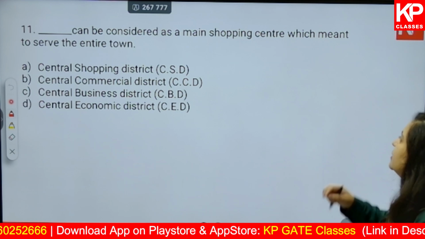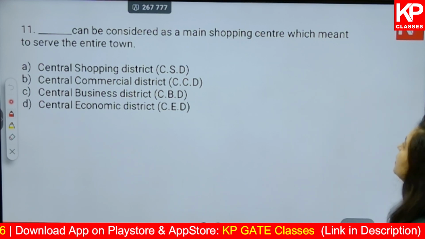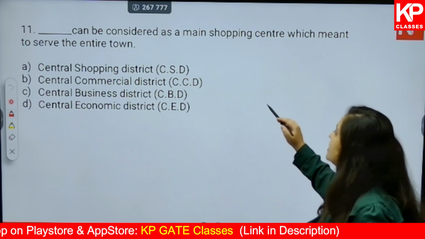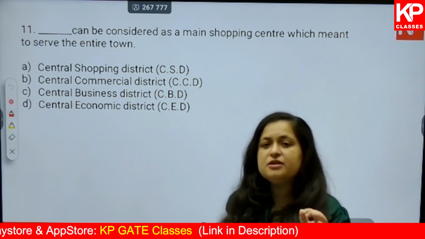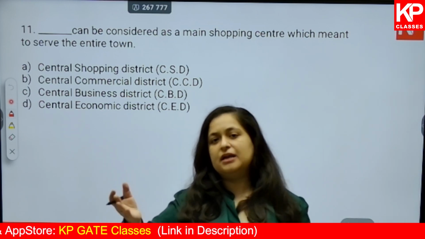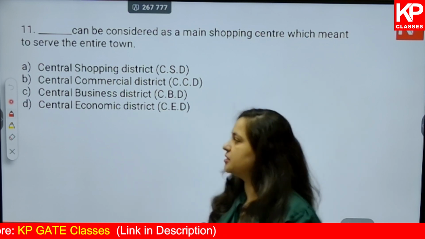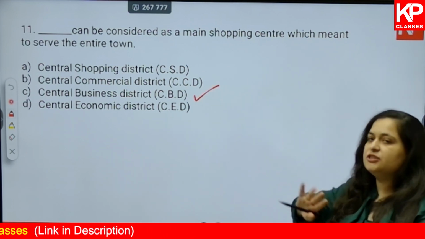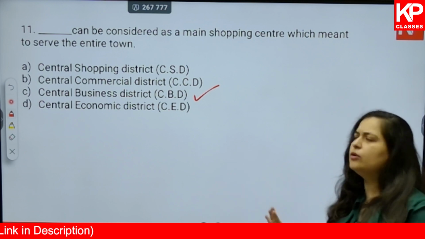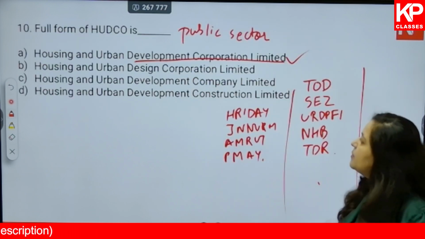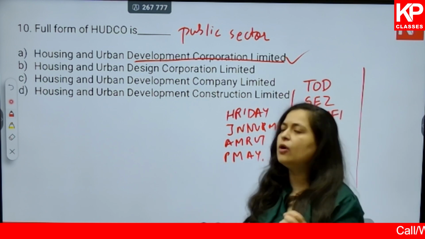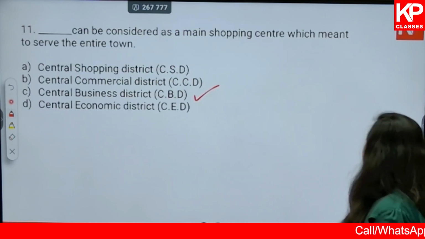Dash can be considered as the main shopping center which is meant to serve the entire town. We just now saw it. It is called as CBD, Central Business District, or maybe sometimes used as Commercial Business District. Okay, so option number C is the correct one. Other options in this are just given to confuse you. Okay, they don't mean anything in the planning terms. Similarly, in this also, the other three options were given to confuse you and they do not mean anything in the planning field.